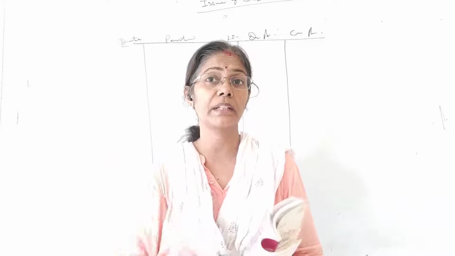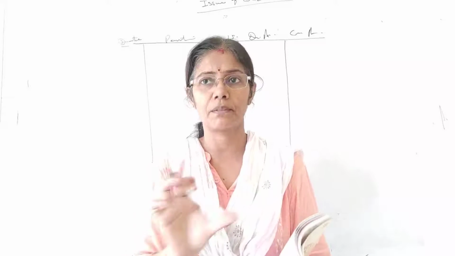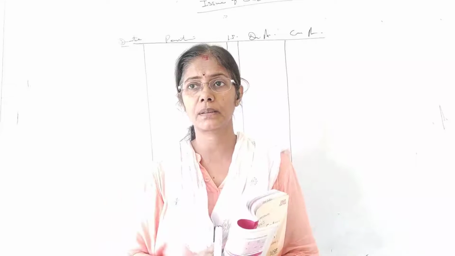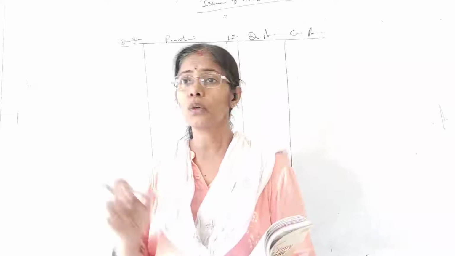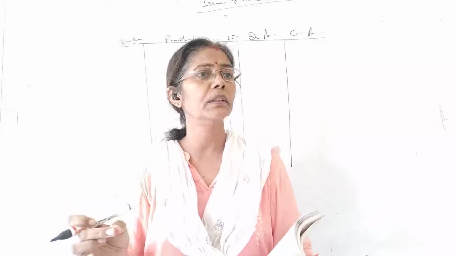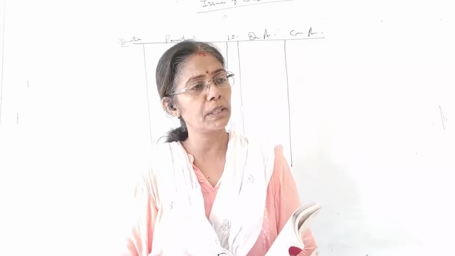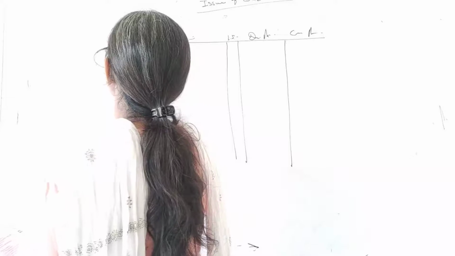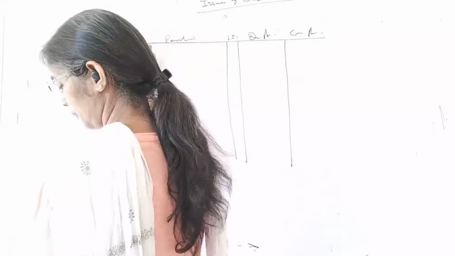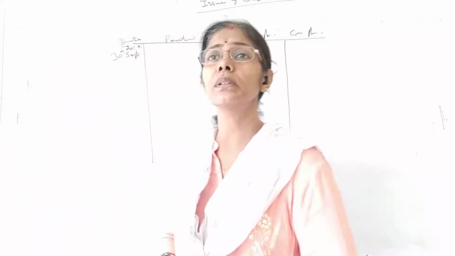We take the closing date 30th September. We are completing 6 months, right? So the first installment of interest on debenture will be paid on 30th September 2019. Is that clear, students?